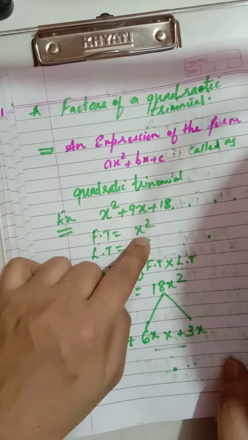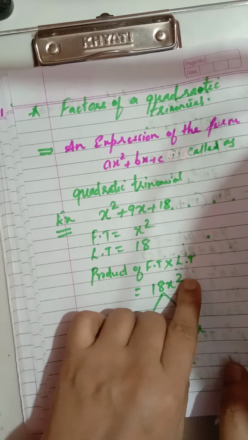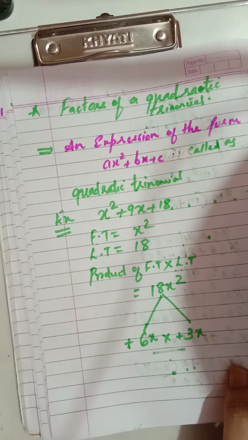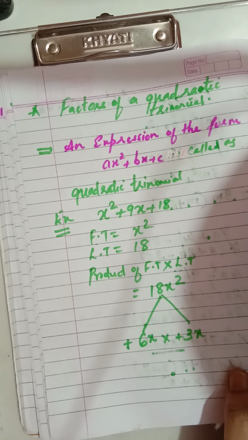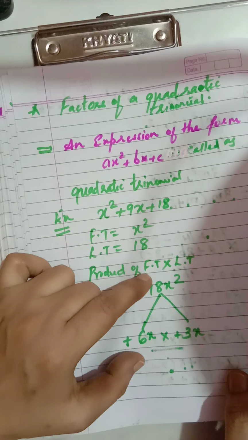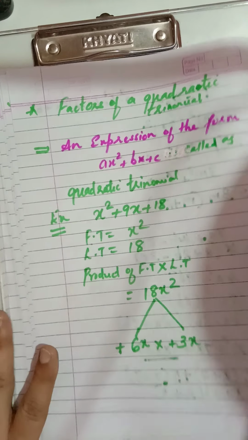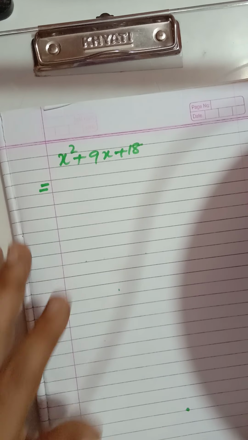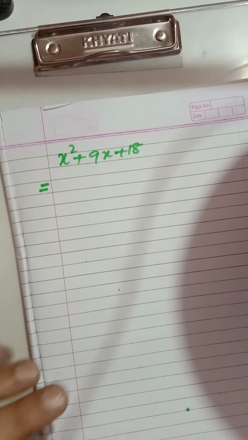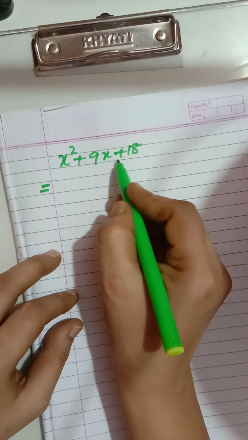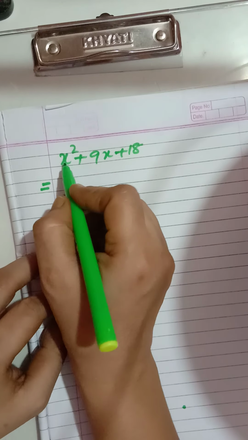The product of the first term and the last term is an oral calculation. You will do that calculation in the mind, and the only thing you will show is the triangle part, in the rough column or at the side. Now children, once you have got the numbers, that is 6x and 3x are my suitable numbers. Now x square plus 9x plus 18. First you write the question.